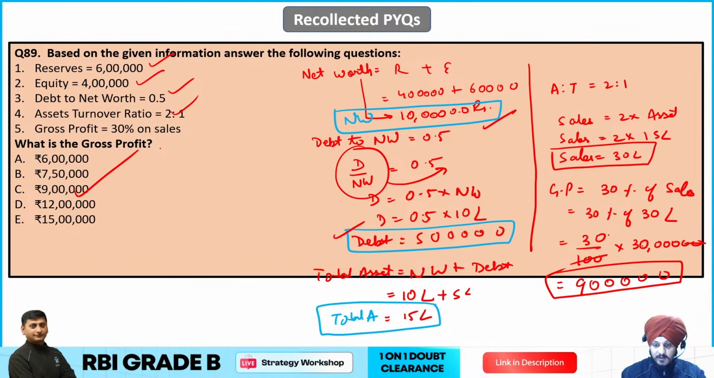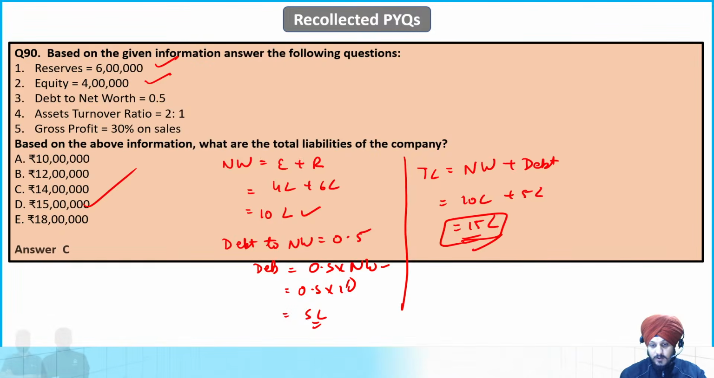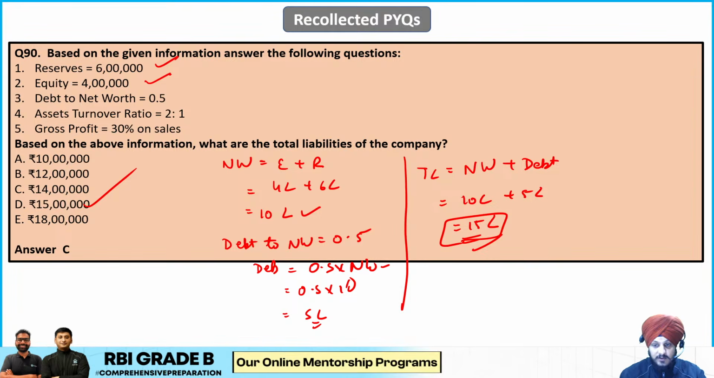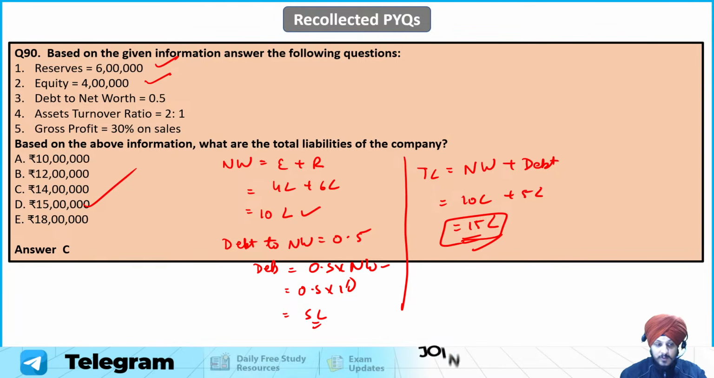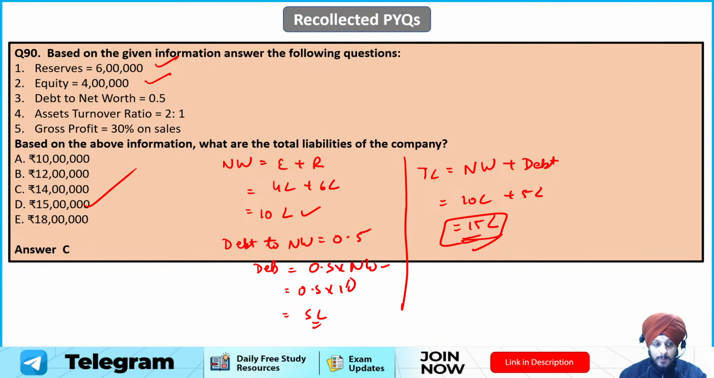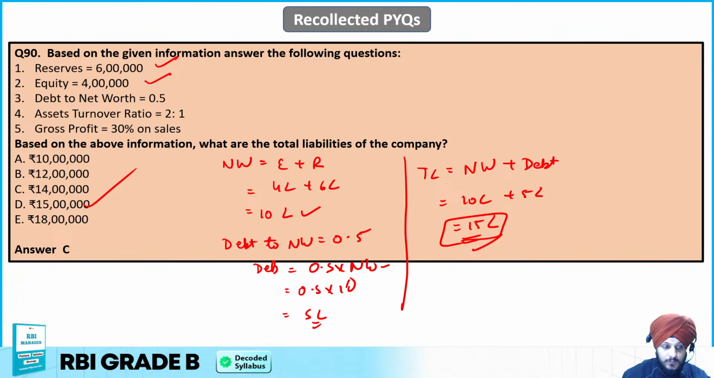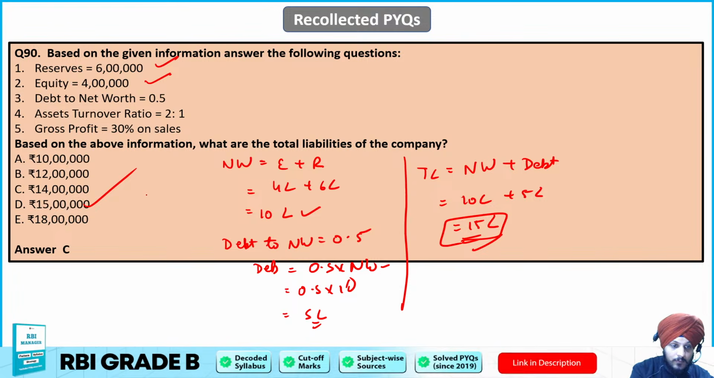If we see over here, I think यहाँ पर भी हमने, अच्छा ठीक है, यहाँ पे हमने total asset निकाला था. All right. So here we have calculated the total liabilities, which is going to be 15 lakh rupees. So D is going to be the correct answer to this question, right? D is going to be the correct answer to this question. All right.